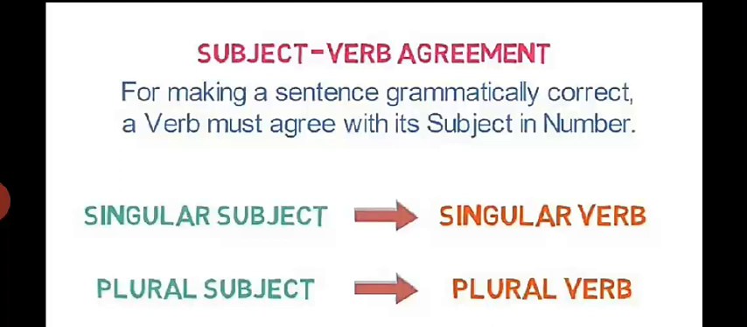Now come to subject verb agreement. For making a sentence grammatically correct, a verb must agree with its subject in number. Singular subject, singular verb. Plural subject, plural verb. This is called agreement. The subject must agree with the verb.